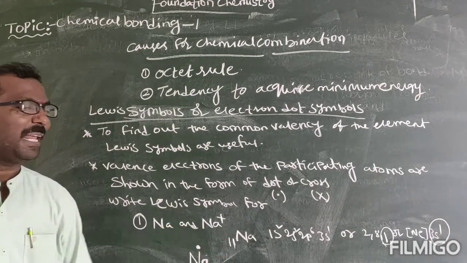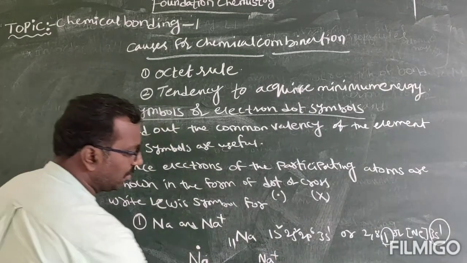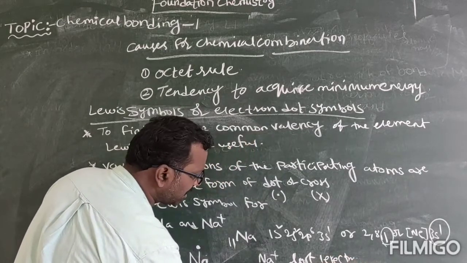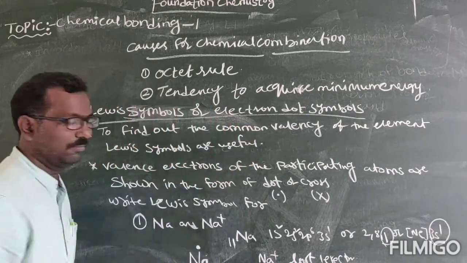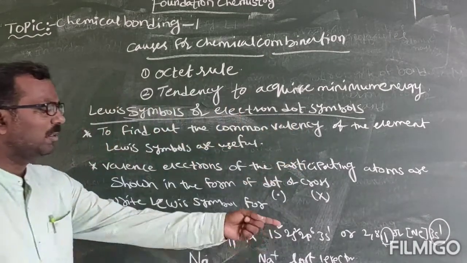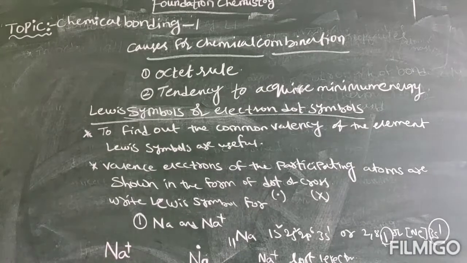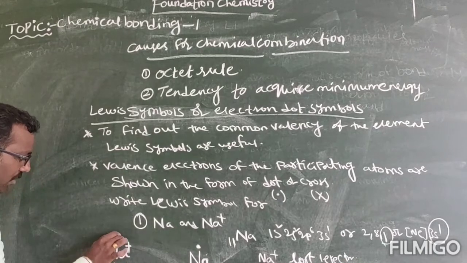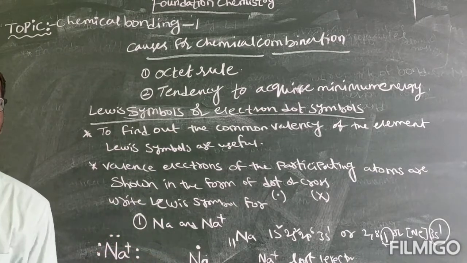Next, for Na plus. Na plus means it has lost one electron. So its electronic configuration will be 1s2, 2s2, 2p6, so 2, 8. The valency shell here is 8. So you have to show 8 electrons in the valency structure of Na plus. So this is the structure of Na plus.